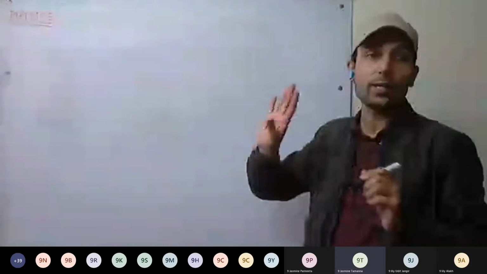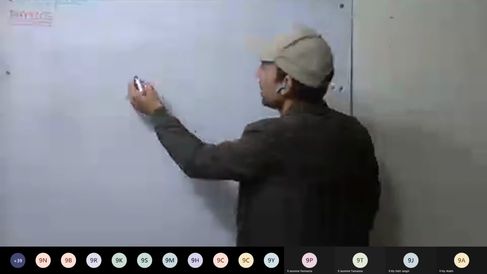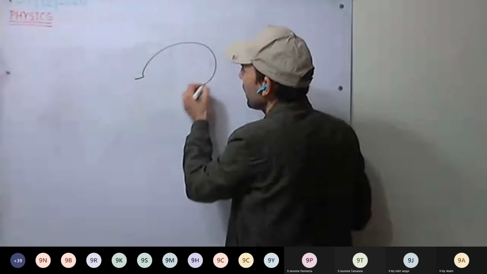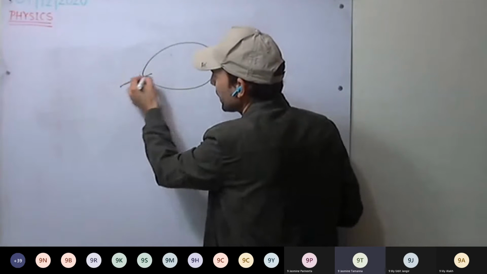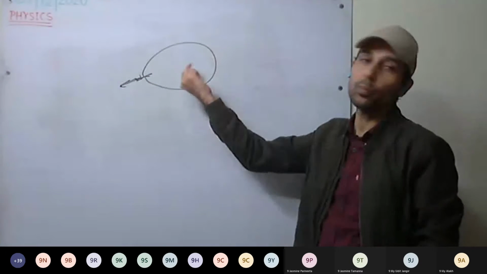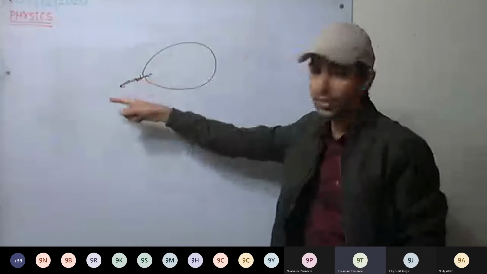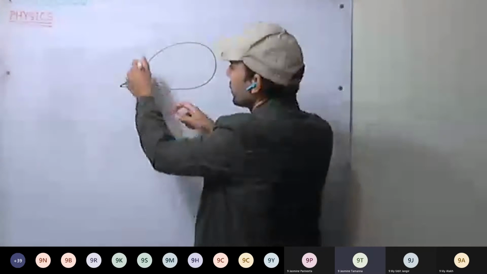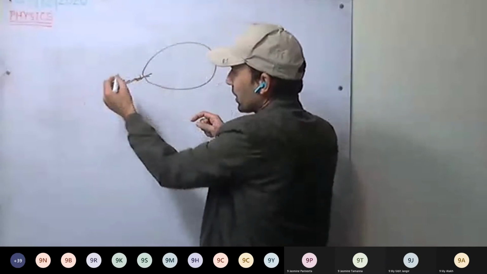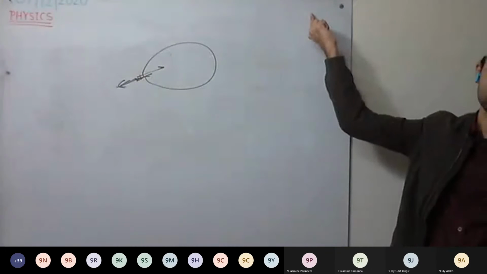Sir, you can do one example: fill air in a balloon. Now just leave it. What will happen? The gases will start to move out, and the balloon moves in the forward direction. The gases rush out, so there is an action force in this direction, and there will be a reaction force on the balloon. The balloon will move in this direction.